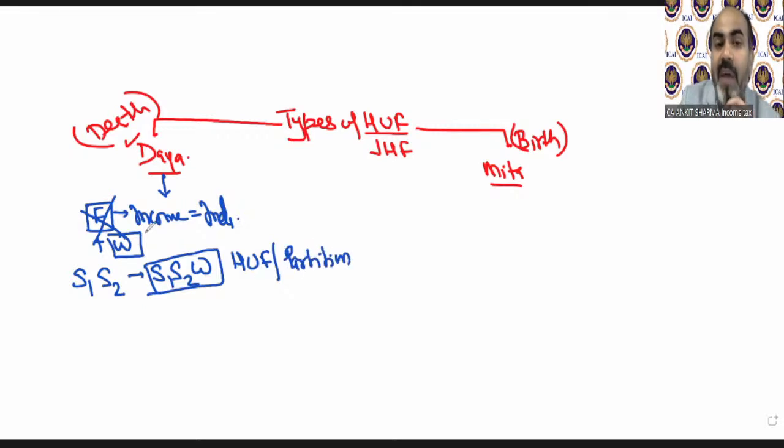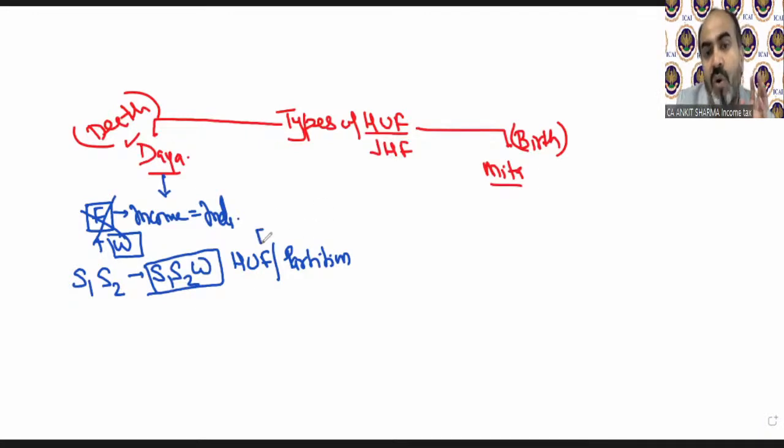Under a Dayabhaga family, until the father dies, while he is alive, you cannot create a HUF. You cannot run a business as a HUF, and you cannot ask for partition in the property either. So if we belong to the Dayabhaga Hindu family, then that person needs to wait until the death of the father. Only after the death of the father can they register a HUF or ask for partition.